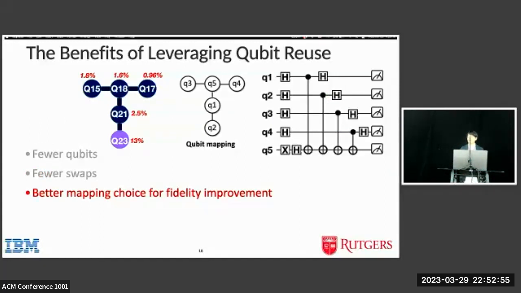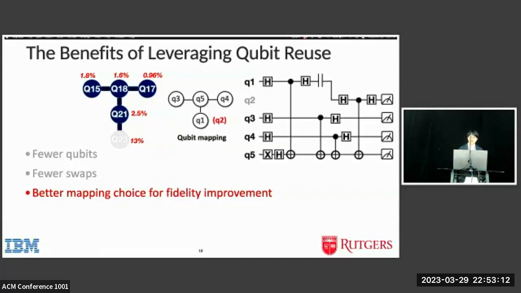Another benefit of leveraging qubit reuse is we can find better qubit mapping for a new logical qubit and improve the circuit fidelity. Here, for example, we map logical Q2 to physical Q23, which is the one with the highest readout error. With qubit reuse, we can map Q2 to where Q1 was mapped after Q1 finished. And then we avoid the physical qubit with high error rate and improve the circuit fidelity.